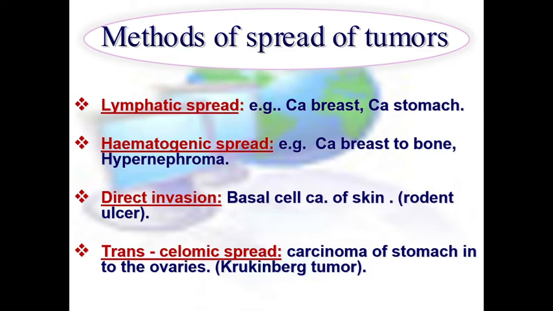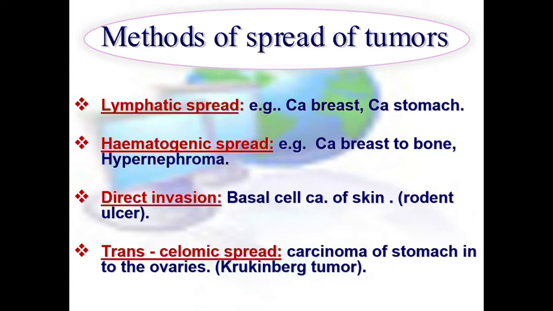Hematogenic spread. Usually the malignant tumor will shed and enter the veins, and it can go to distant sites from the site of its origin, as in carcinoma of the breast. It goes to the dorsal spine through the intervertebral venous plexuses.